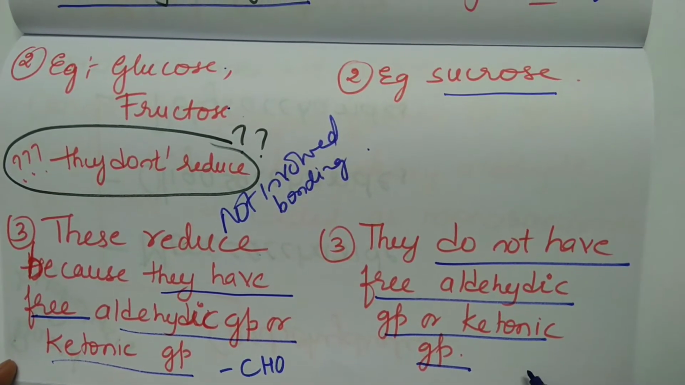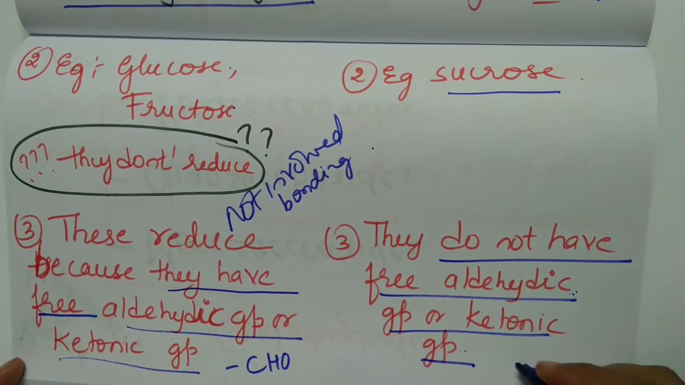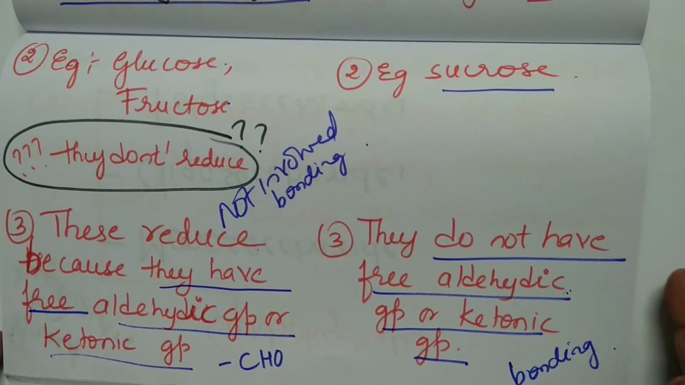So what does it mean? They are involved in what? Their aldehydic or ketonic groups are involved in bonding. Hence, they do not reduce the above said reagents.